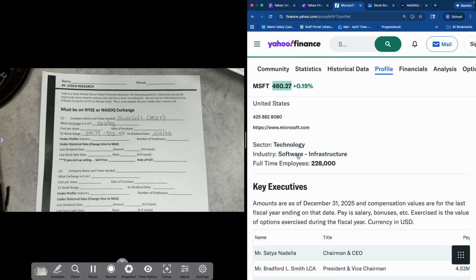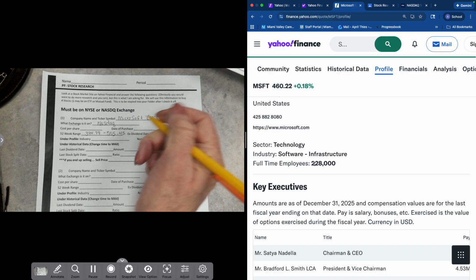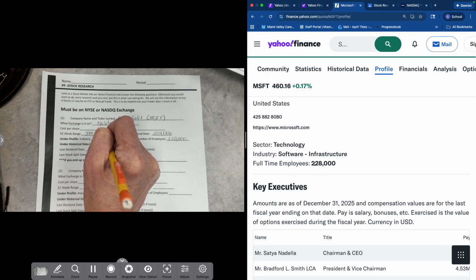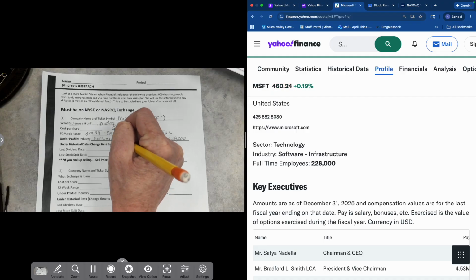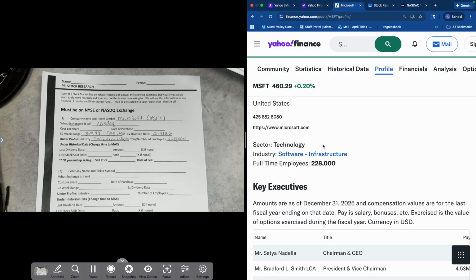But I do want to know the industry, which is software infrastructure, and I want to know how many employees. So it does have 228,000 employees, and it is the software infrastructure industry.